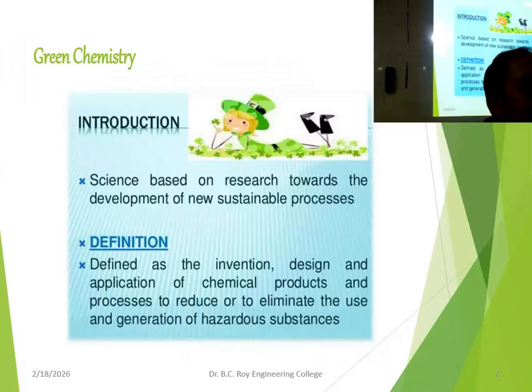So in a single sentence I can explain green chemistry: prevention of the use of hazardous and toxic substances. The chemistry that deals with this type of thing is called green chemistry.